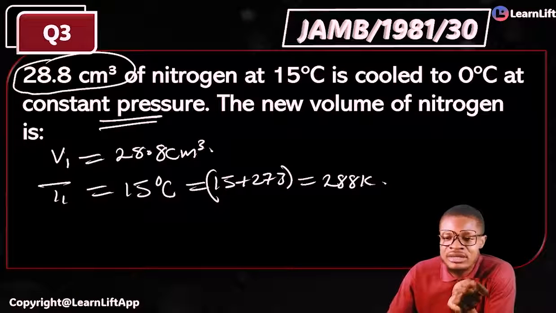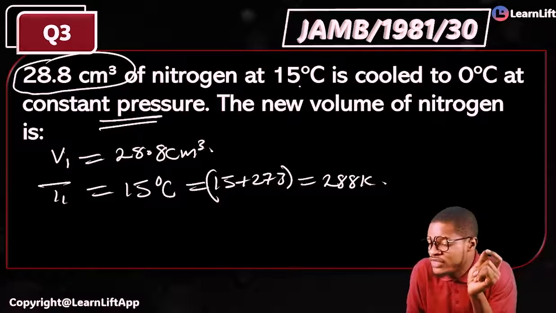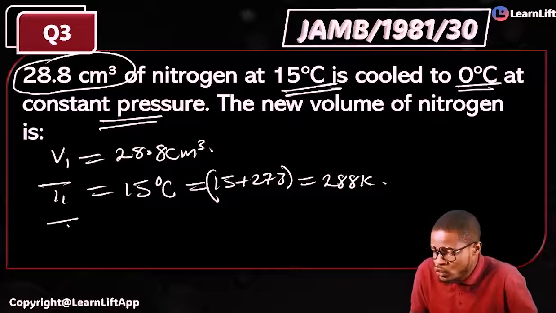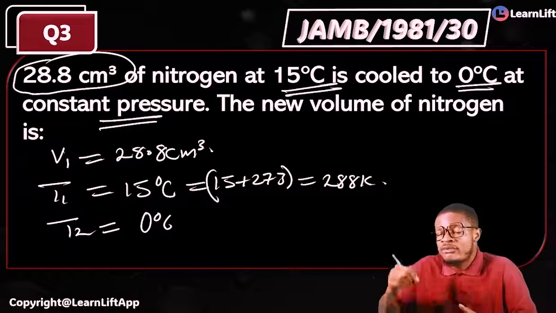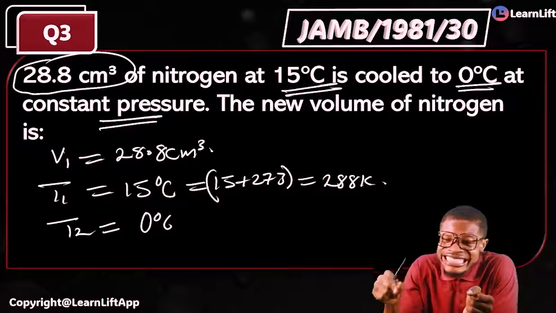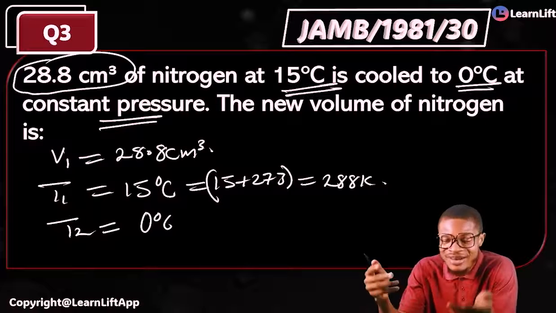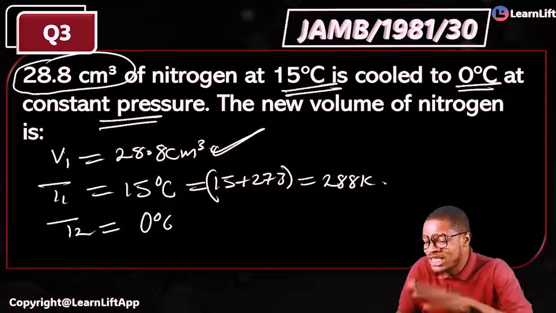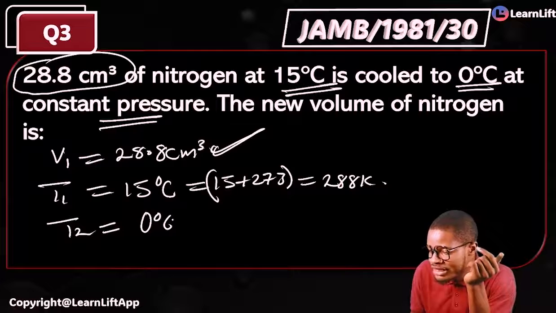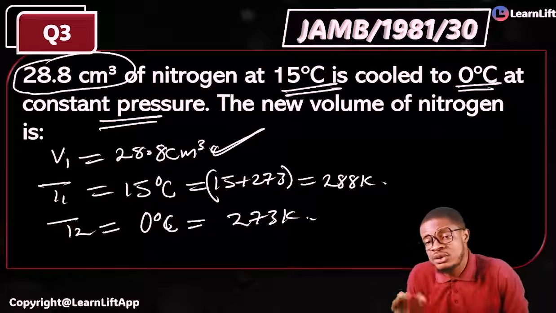Now that I've gotten 288 Kelvin, the question says this 28.8 cm³ of nitrogen at 15 degrees Celsius is cooled to 0 degrees Celsius. That means your T2 now is 0 degrees Celsius, because you are cooling it from 15 to 0 degrees. In fact, I don't even need to go far. Because you are decreasing temperature, according to Charles' law, what will happen to volume? Your volume will decrease. So the answer is not going to be up to 28.8. Anything higher than that, you are wrong. Now, 0 degrees Celsius, convert it to Kelvin. That will give you 273 Kelvin, because 0 is 273 Kelvin.